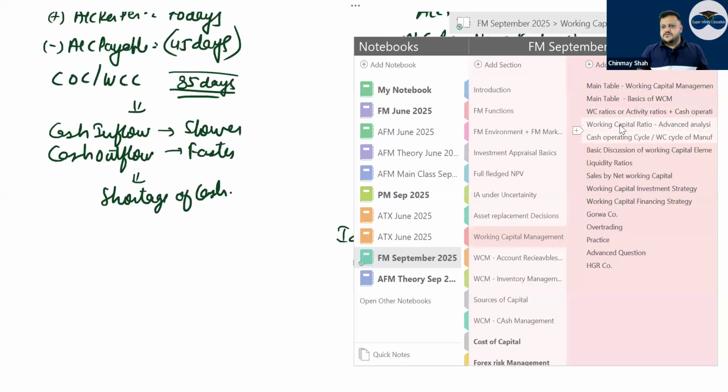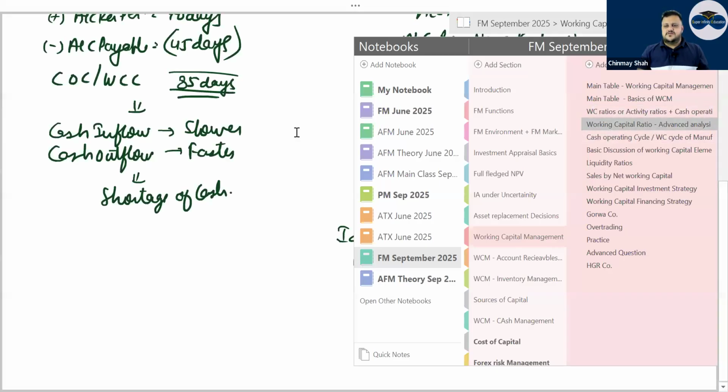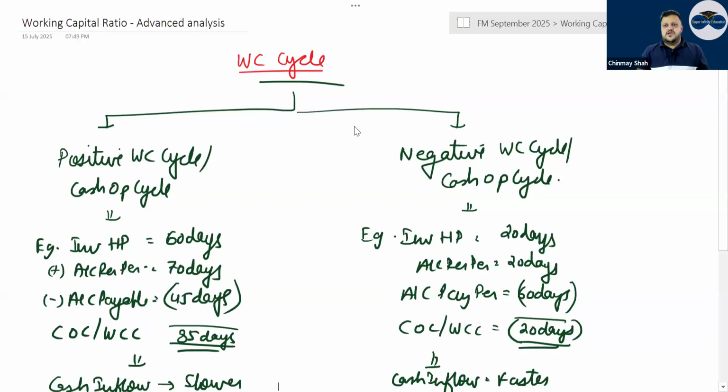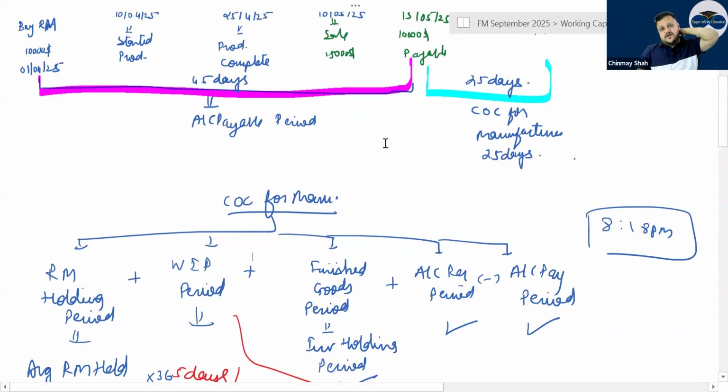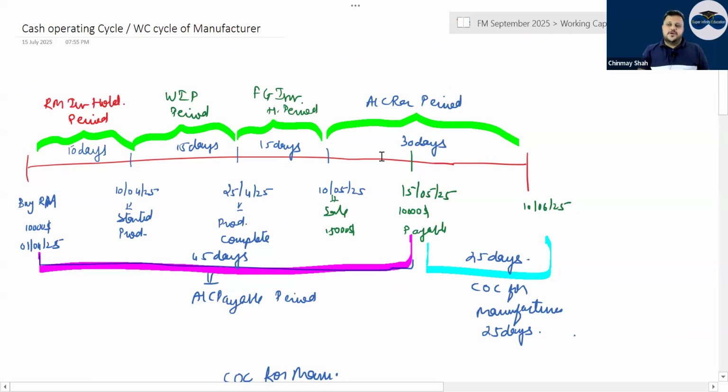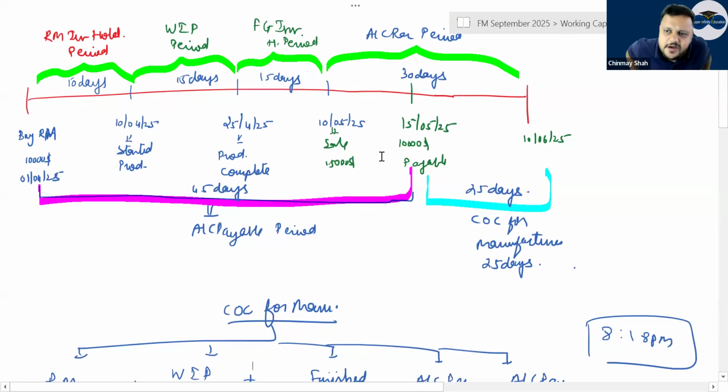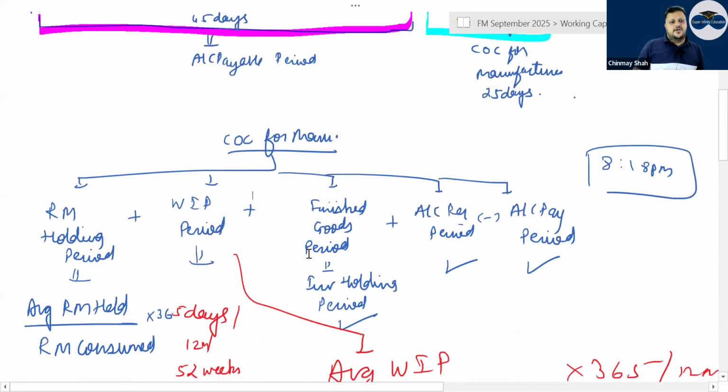Then after that, last we'll do and we'll take a break, correct? Then your cash operating cycle for a manufacturer was asked. Now see, these mocks you should take very seriously, because the same questions or similar types of questions appear in the exam. So please go through the mock once before going to the exam.